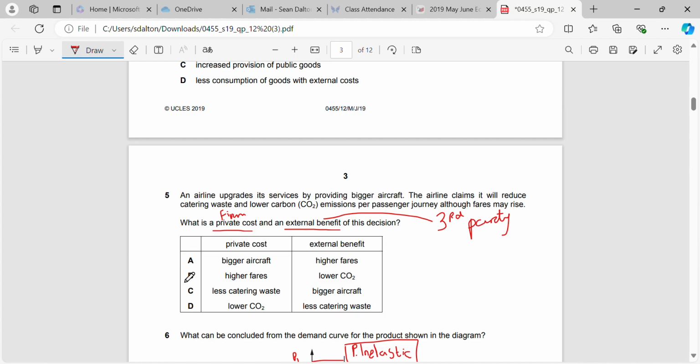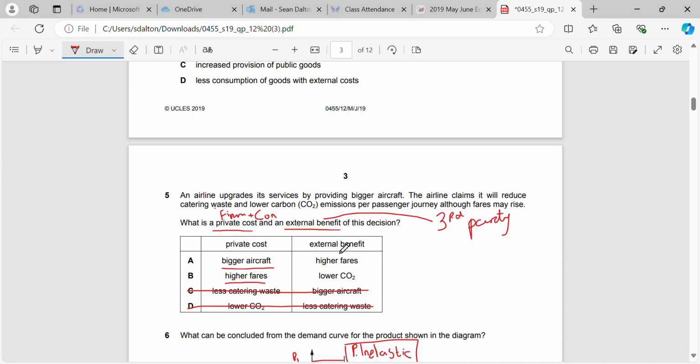So the cost they're going to have to incur, higher fares is not a private cost. Less catering waste is not a cost. Lower CO2 is not a cost. Sorry. Higher fares is a cost because private cost is relating to those who were involved in the production and the consumption of whatever decision is made. So that will be the firms and the consumers as well. So the consumers will have to incur the private cost of higher